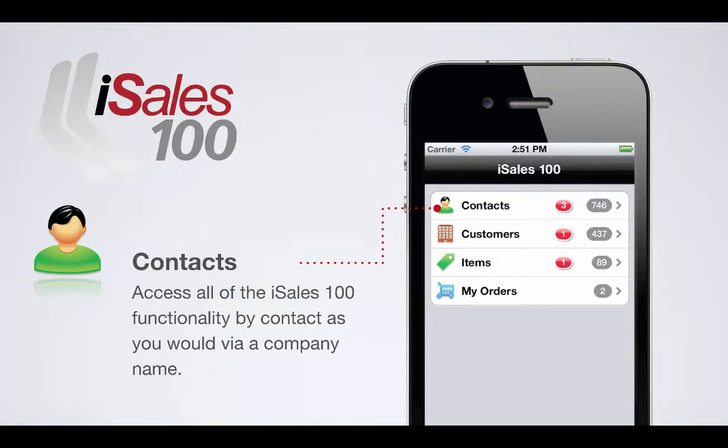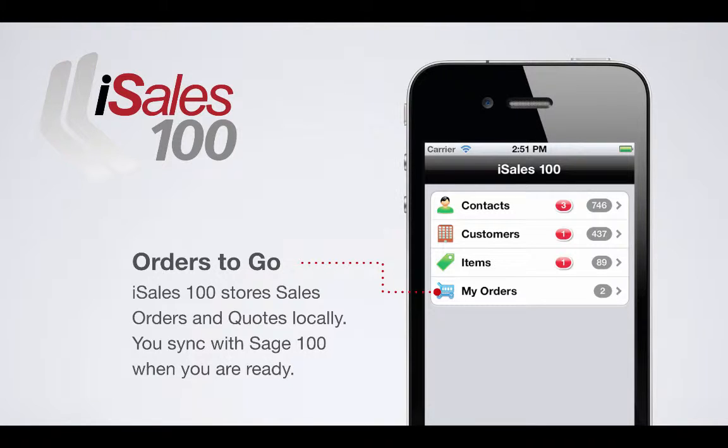One of the things of iSales that we do is we separate contacts from customers, because a lot of times when sales reps are out in the field, they're thinking of an individual before they're thinking of a customer. So they can search for a contact by the contact person's name and then go to the customer record directly from there.